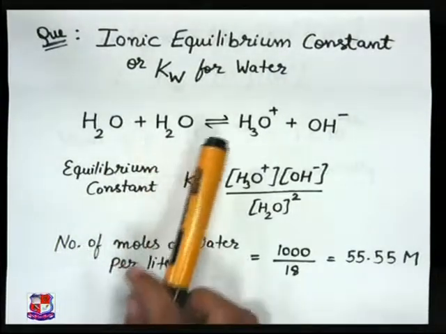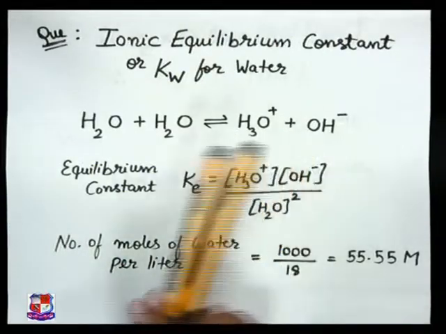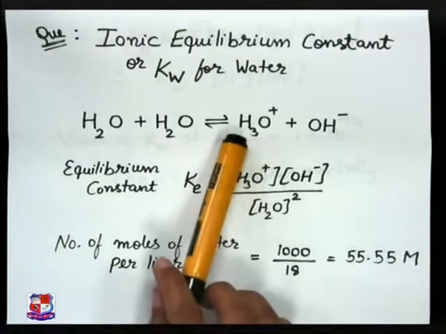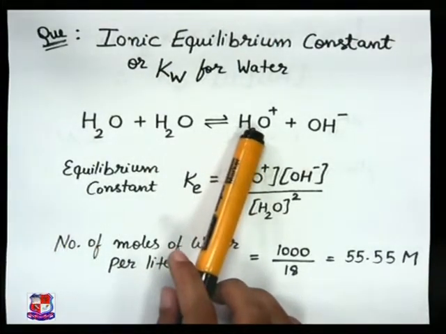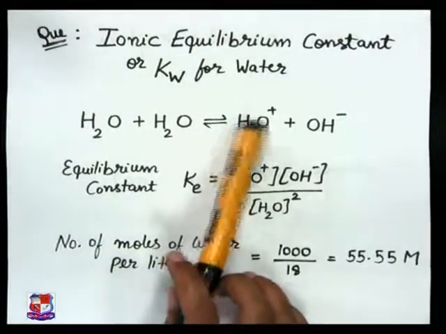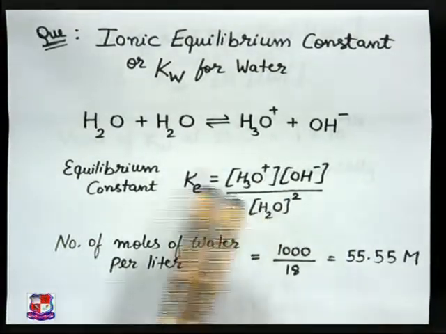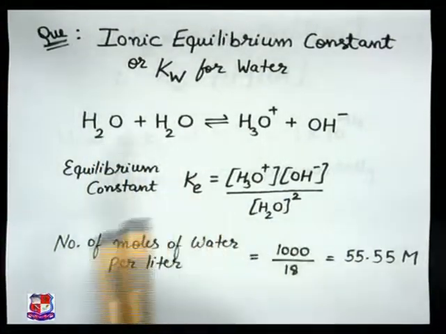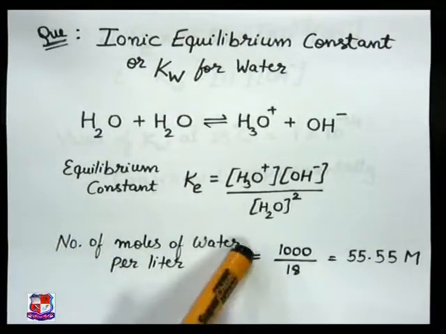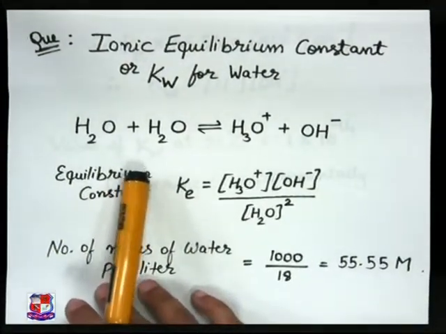Water plus water at equilibrium forms H3O+ and OH-. The equilibrium constant Ke is always given as the concentration of the products divided by the concentration of the reactants. Products are H3O+ and OH-, so we have multiplied them together, divided by the reactant concentration, that is water squared. Now the number of moles of water per liter is given by 1000 upon 18, that is 55.5 molar. So this one has to be remembered.